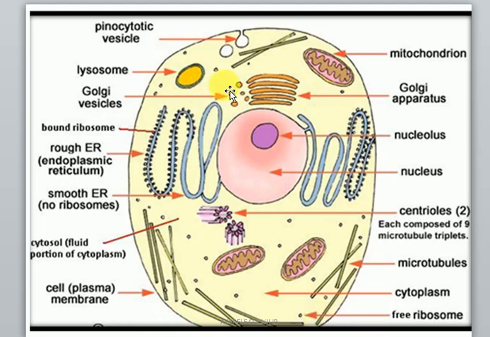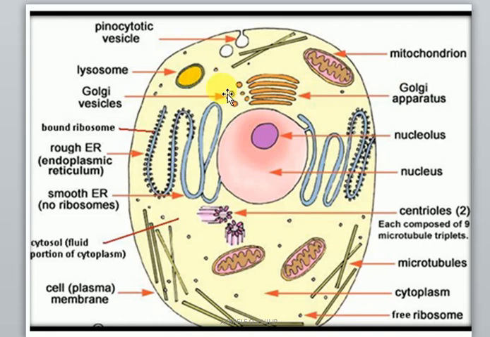Then we have the lysosome. The lysosome is an organelle that contains hydrolytic or proteolytic enzymes that are used in digesting things within the cell, maybe organelles that are not useful anymore. It digests them by releasing hydrolytic or proteolytic enzymes on them. Or it also digests anything that enters the cell from outside. The lysosome will release its content onto it and digest it.